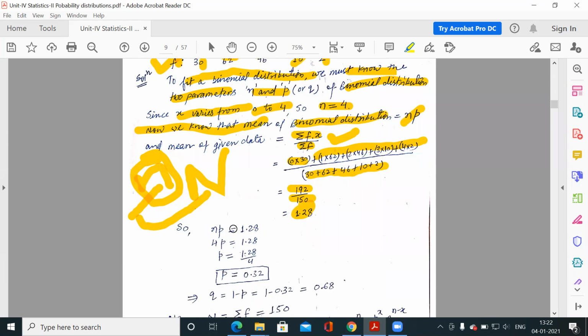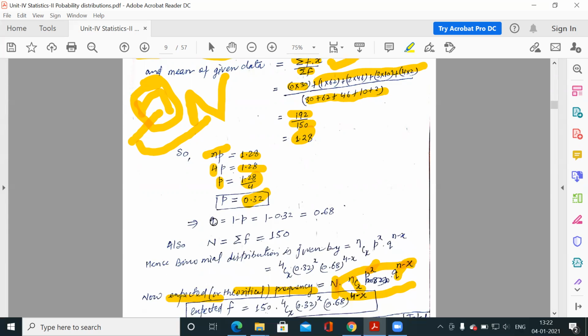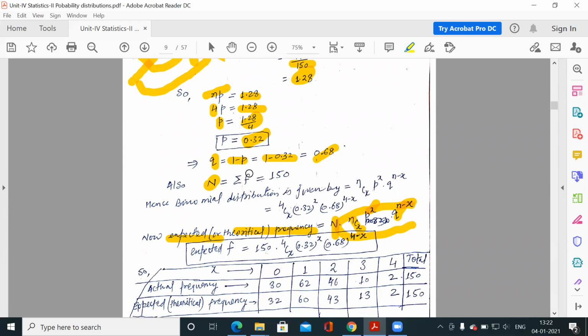For the binomial distribution, the mean is np. So np is equal to 1.28. So n is 4, 4 into p is equal to 1.28, so p is equal to 1.28 by 4, that means 0.32. If p is 0.32, then q would be 1 minus p, 1 minus 0.32, so 0.68. Now capital N is summation f, which is 150. So now you know all the parameters for the binomial distribution. Capital N is 150, small n is 4, p is 0.32, q is 0.68.